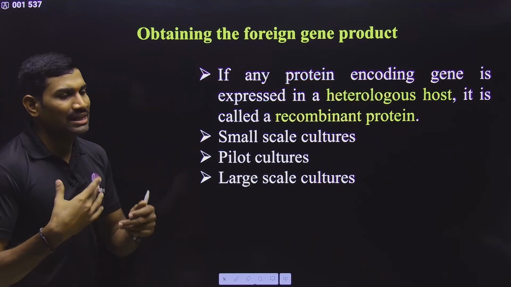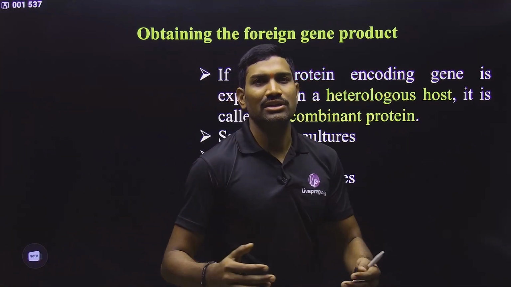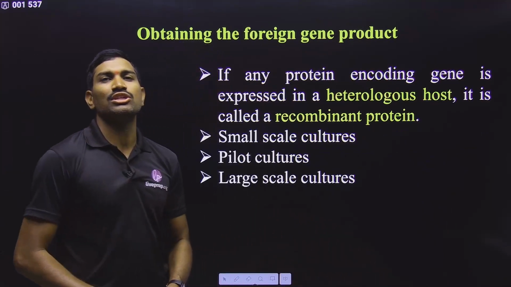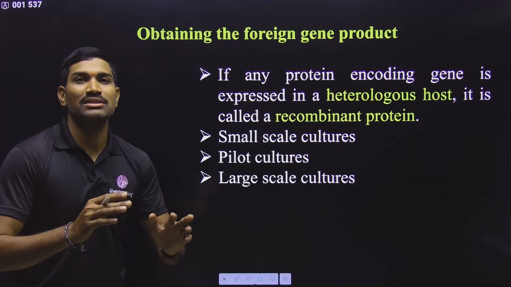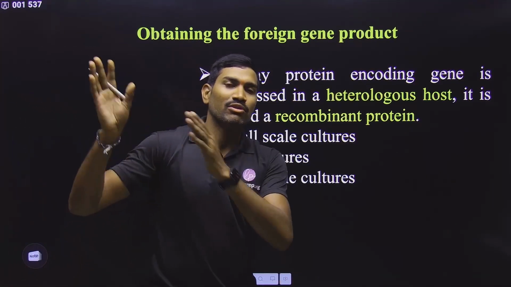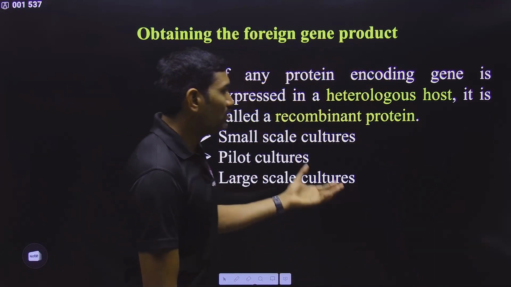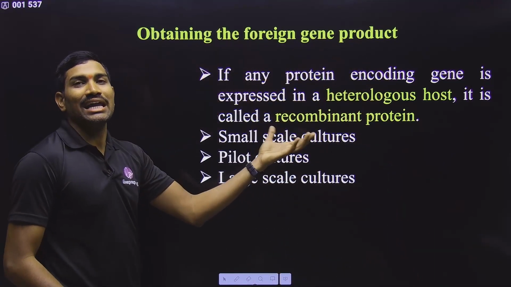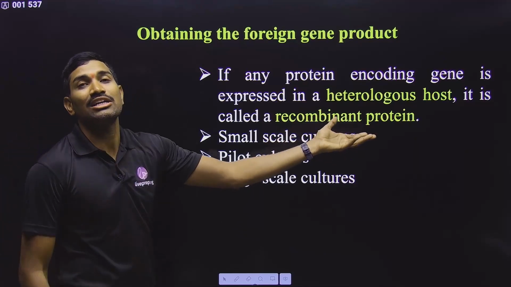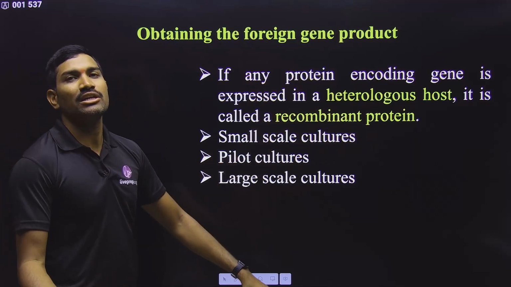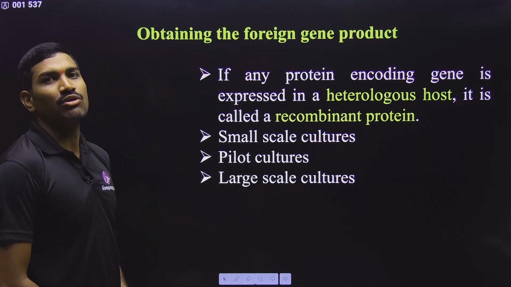And whether with the help of a vector or without a vector, once you have transferred the gene into the host, our aim is to express it. So the gene is originally from one species and we are expressing it in a different species. Now this host, which is carrying a gene from some other species, is called a heterologous host. And when it is producing that protein, it is called a recombinant protein. So in this way, it is producing recombinant protein.